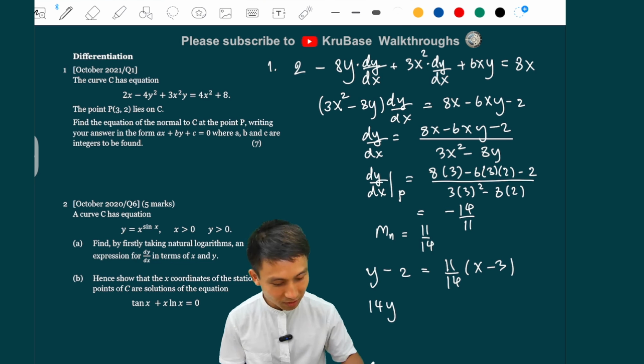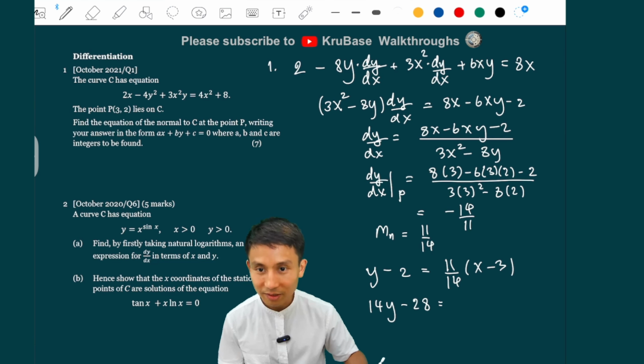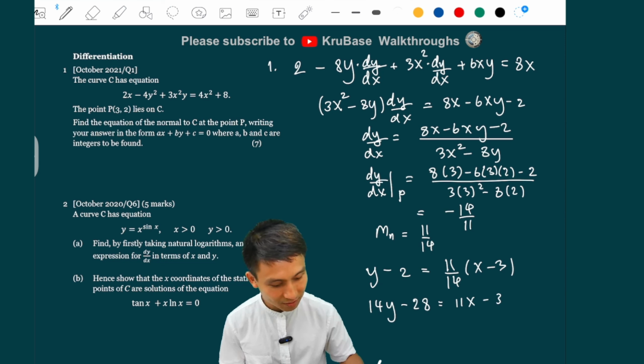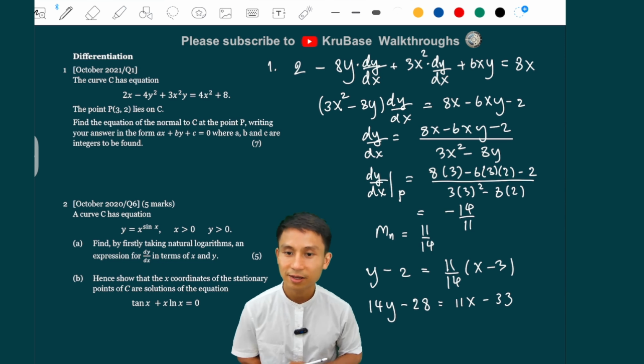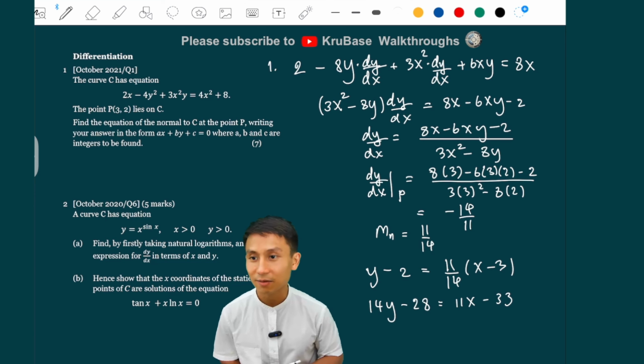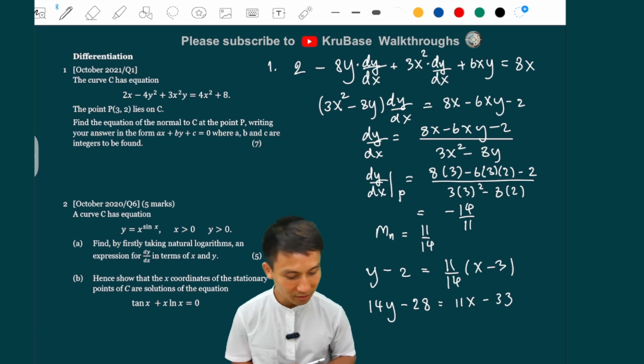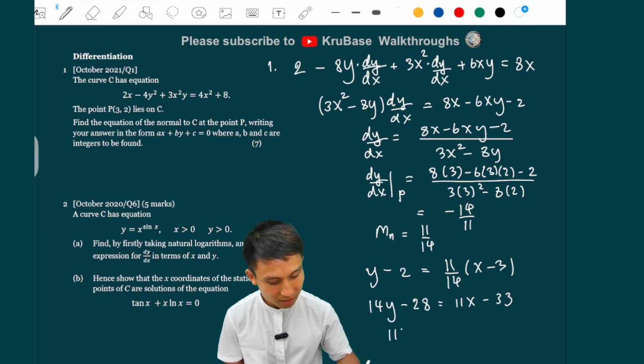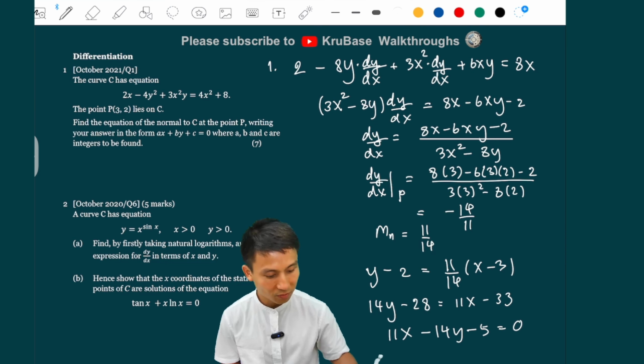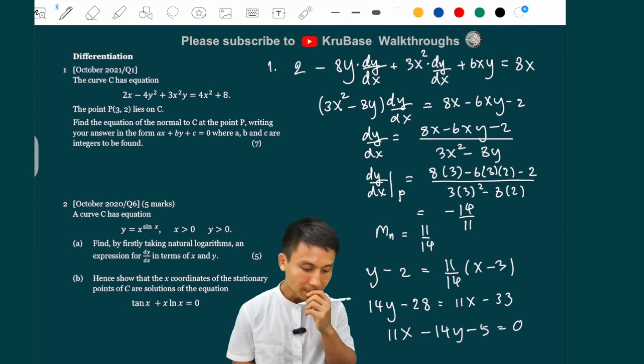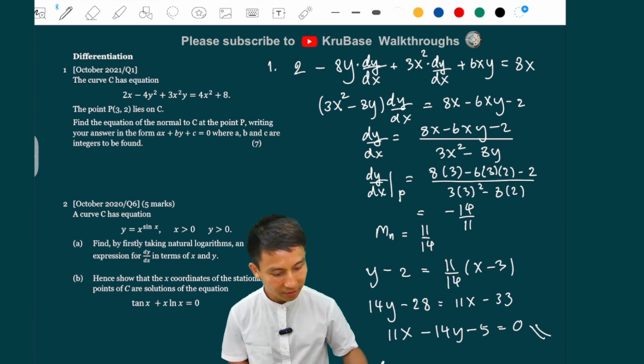Multiplying out by 14 across, I get that. 14y minus 28 equals, multiplying 11 inside, I get 11x minus 33. And then just rearranging, tidy up, moving everything to the same side, we get 11x. I'm going to move y to the other side there, minus 14y, and moving this to the other side, minus 5 equals 0. Yeah? And that is just it, the answer.